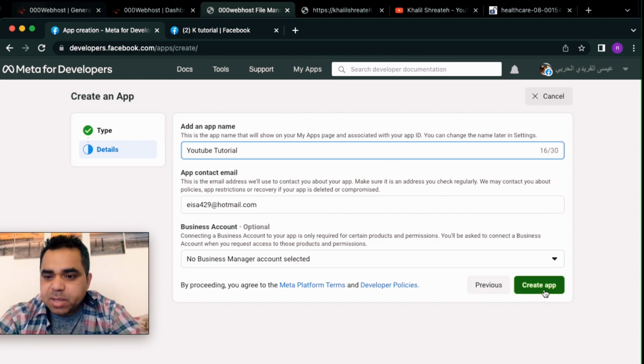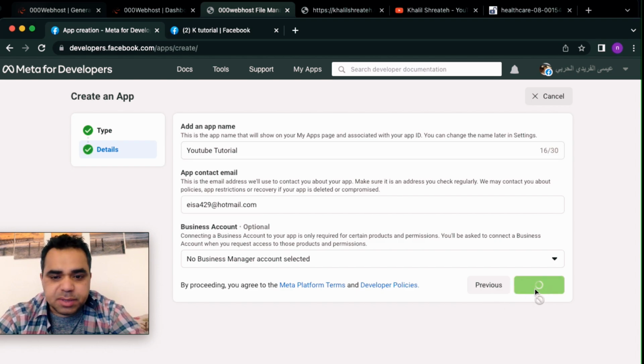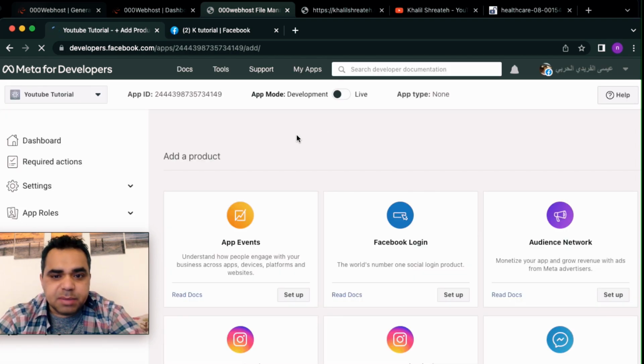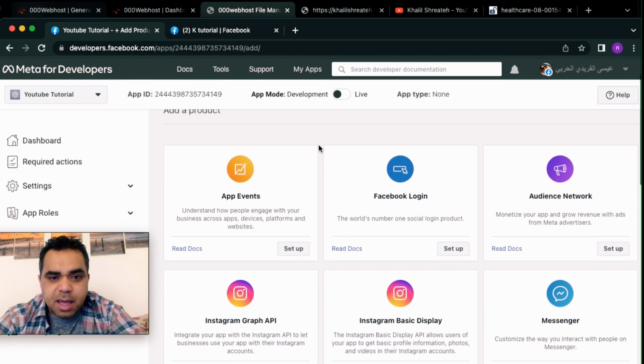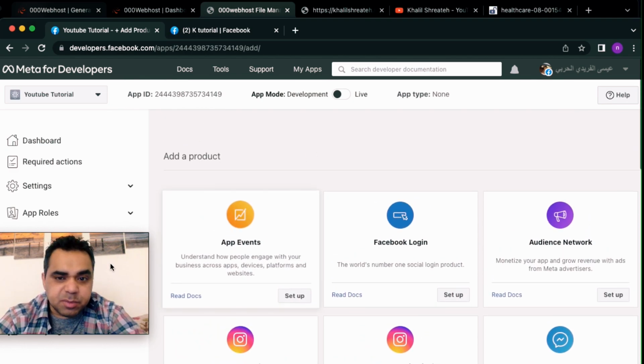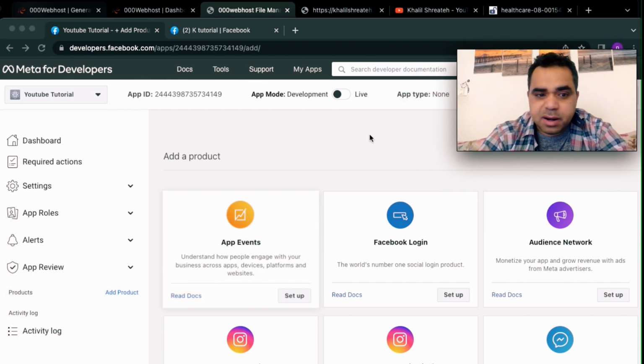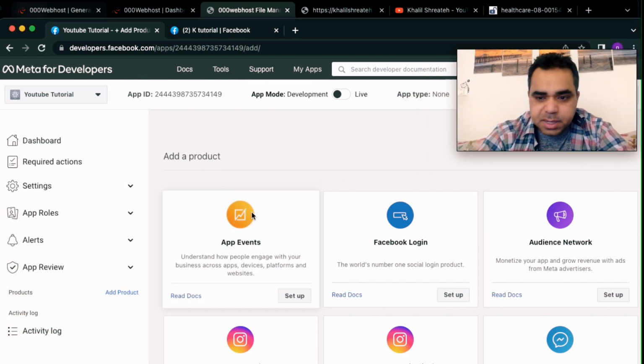Okay, so let's create an app here. I mean, hit this button down here, Create App, and wait for Facebook to create our app. It won't take much time. As you see here, the app is being created, and you are here in the main interface, the main Facebook page. Let me just move the camera to the top right corner so we can see the left panel.